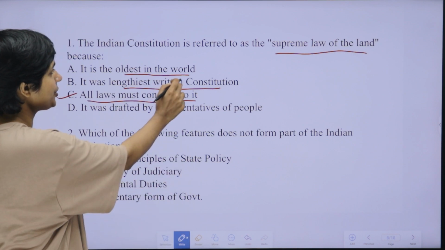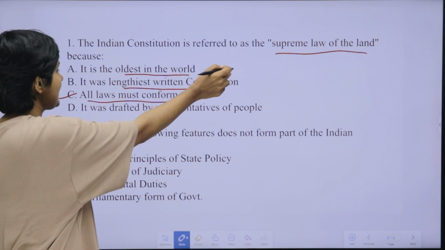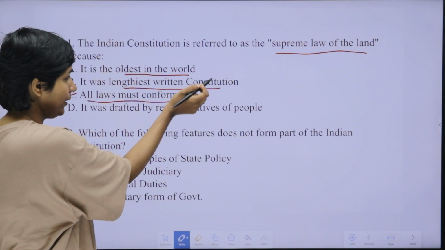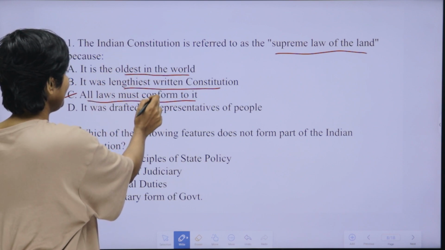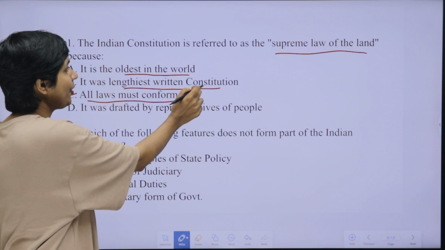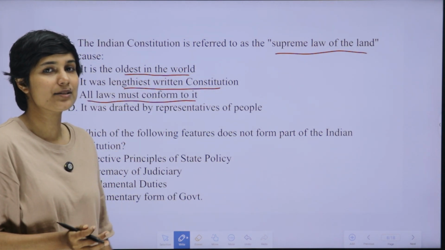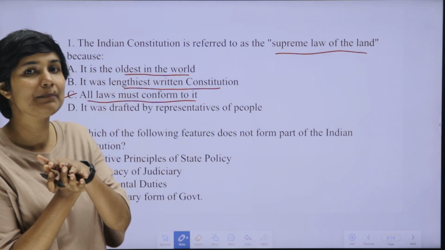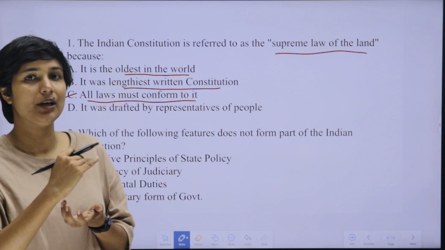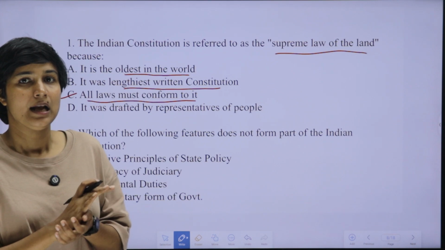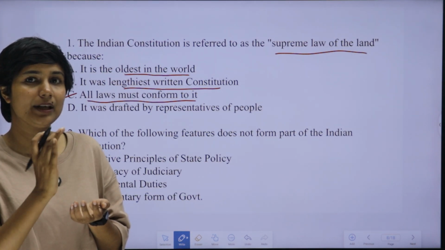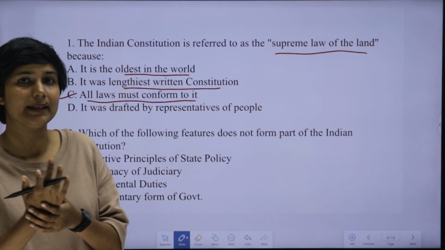Why is India's constitution known as the supreme law of the land? Because we have too many laws. All laws other than the constitution must work according to India's constitution. India's constitution is the basic or supreme law, and every law should function according to it. Nothing contradictory to India's constitution can be run.